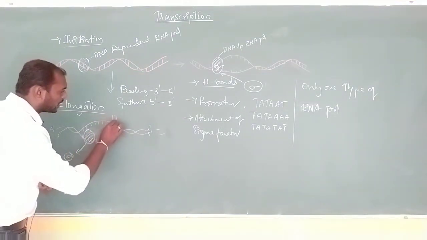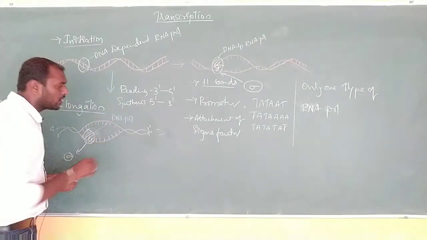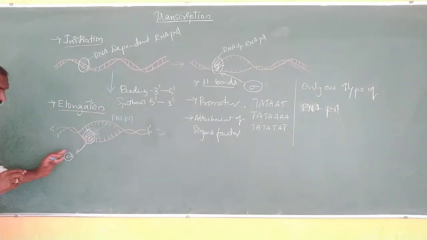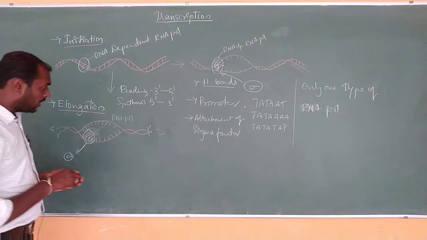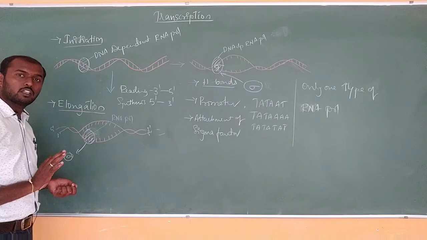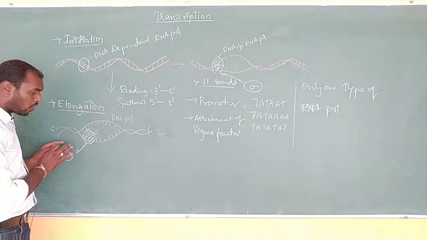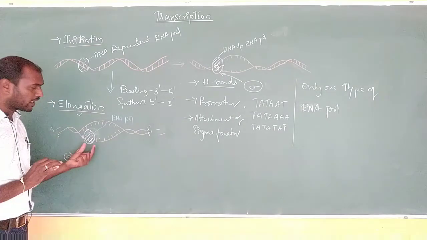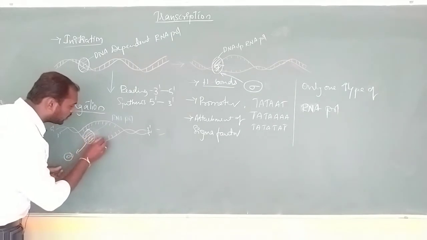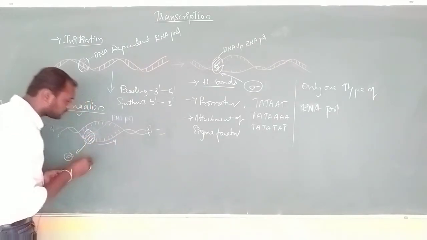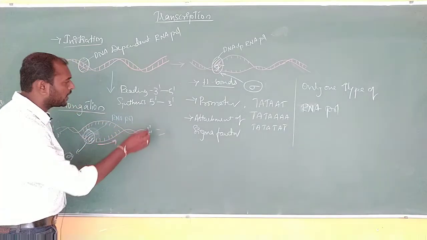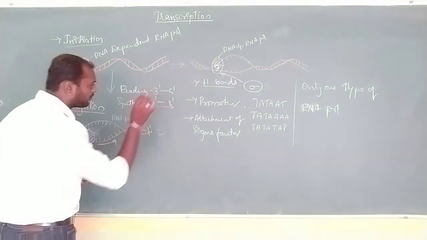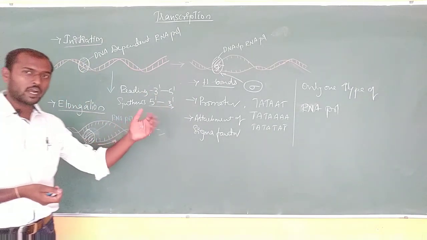So now the sigma factor, which helps in identification of the template strand, is taken away from the enzyme, and now the enzyme is able to move in this direction. Moving along this 3' to 5' direction, it starts the work of synthesizing mRNA in the 5' to 3' direction.